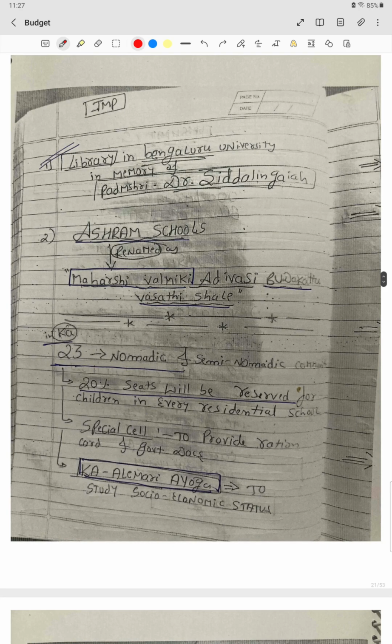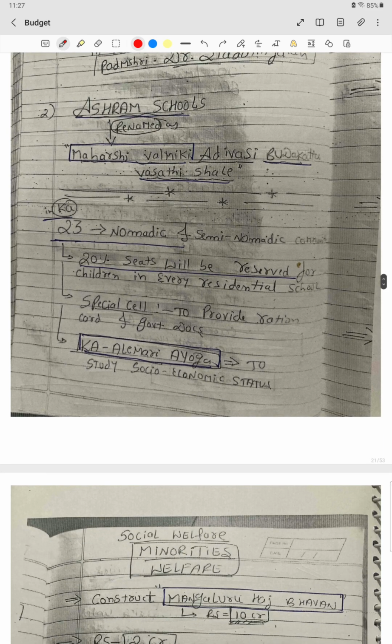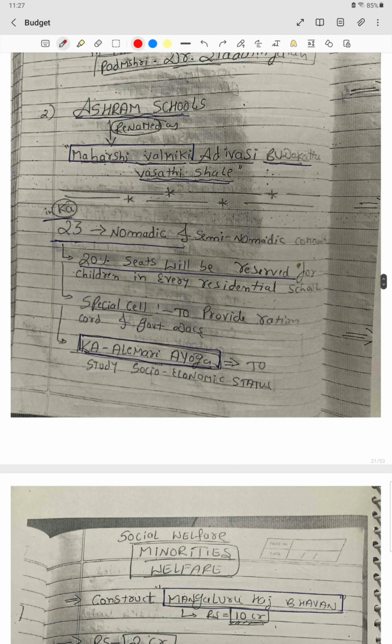Then we have the library in Bangalore University will be named after Padma Shri Dr. Siddalingaiah. Ashram schools will be renamed as Maharishi Valmiki Adivasi Budakattu Vasathi Shale. 20% of the seats will be reserved for the nomadic and semi-nomadic communities in every residential school, and a new body will be formed to check their welfare, that is the Karnataka Alemari Ayoga.